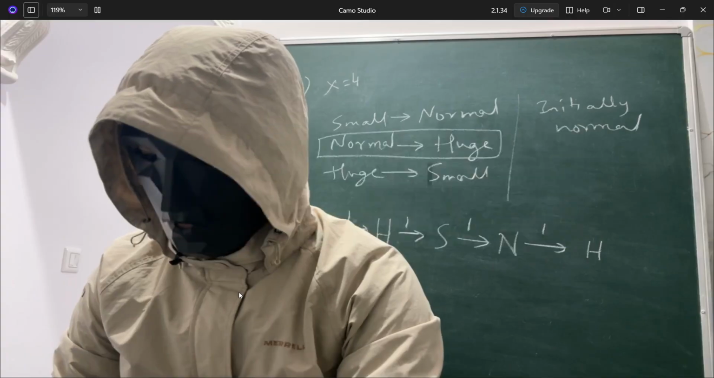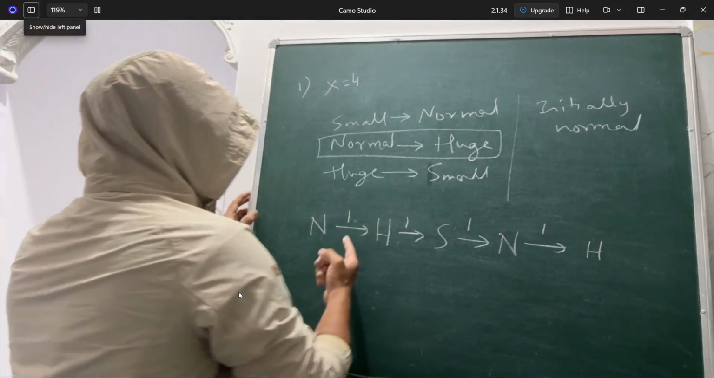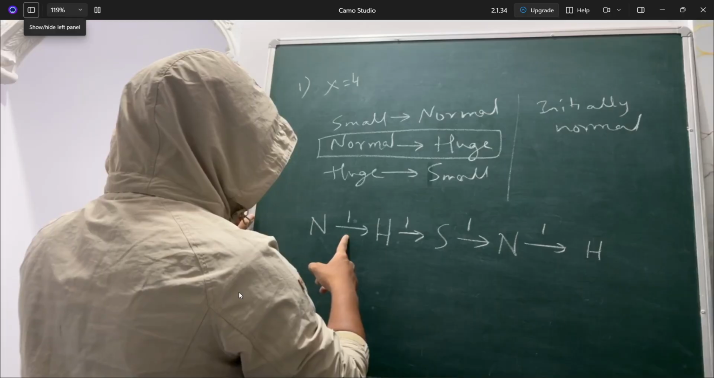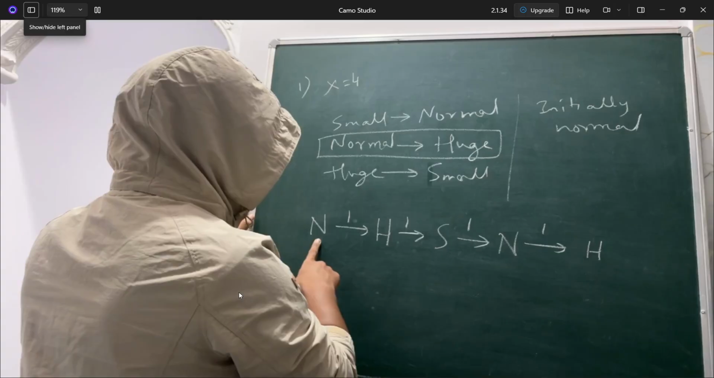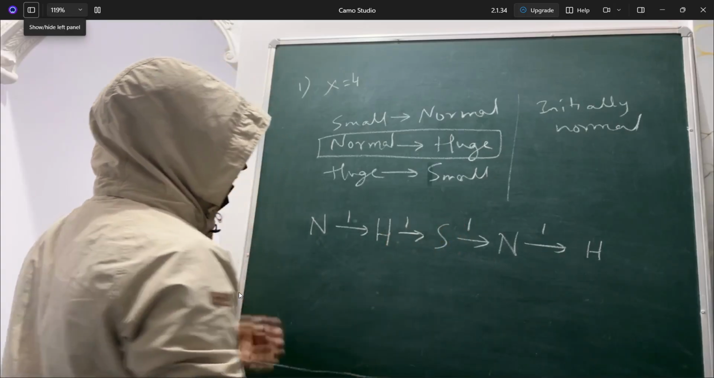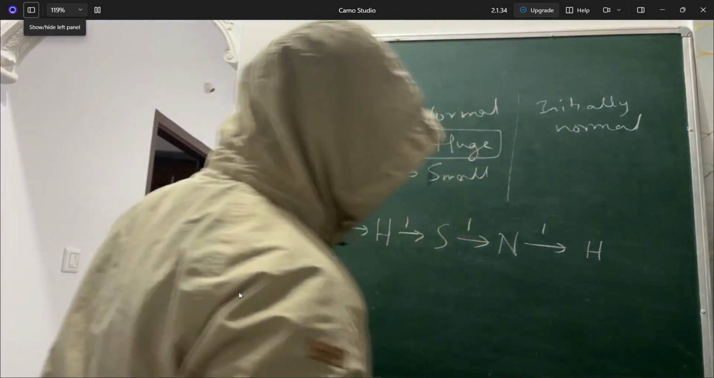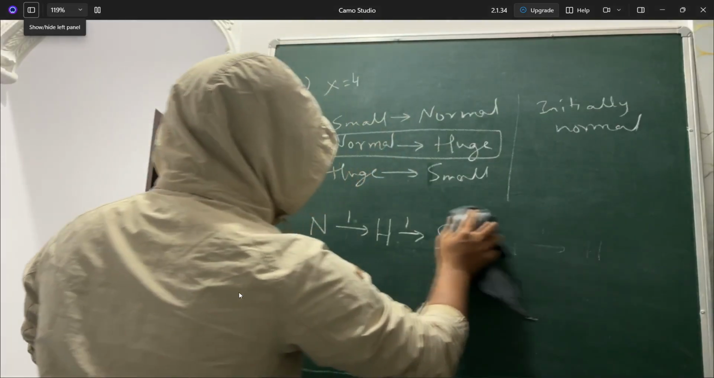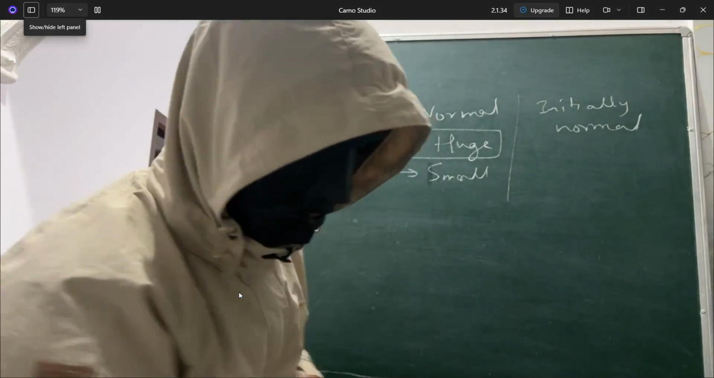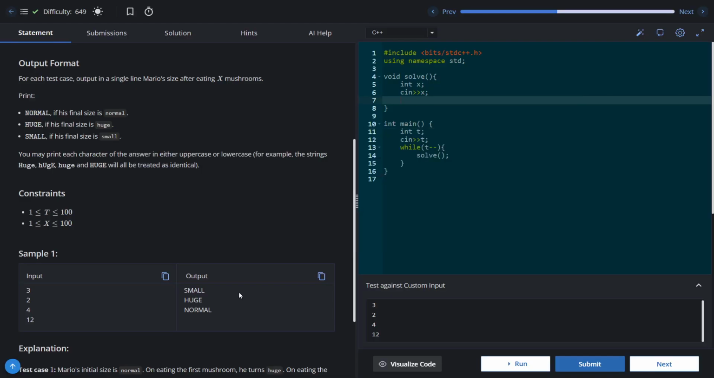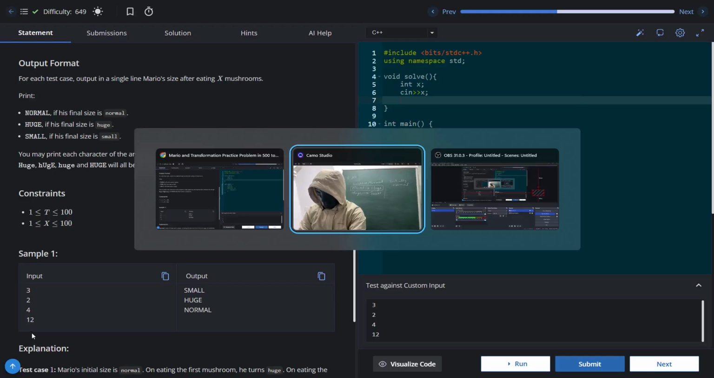So in this example, you could see that after eating 3 mushrooms, Mario gets back to normal again. This is one of the things that you'll have to remember. I'll explain one more example now, and then tell you how to solve this. So yeah, 12 they have said.